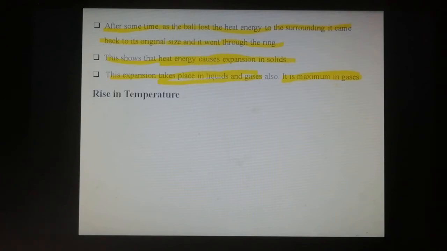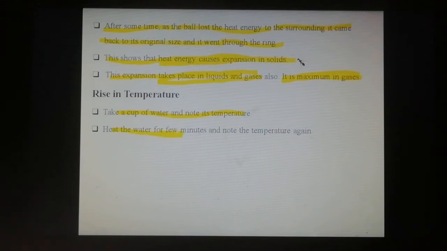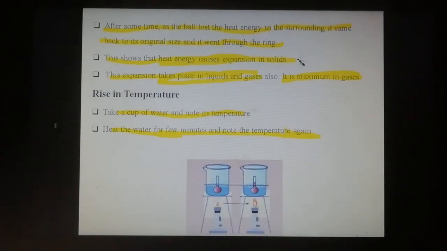Then, second one, rise in temperature. To see this, conduct a small experiment. First, take a cup of water and note the initial temperature. Then heat the cup of water for a few minutes and note the temperature again. This is the experimental setup.